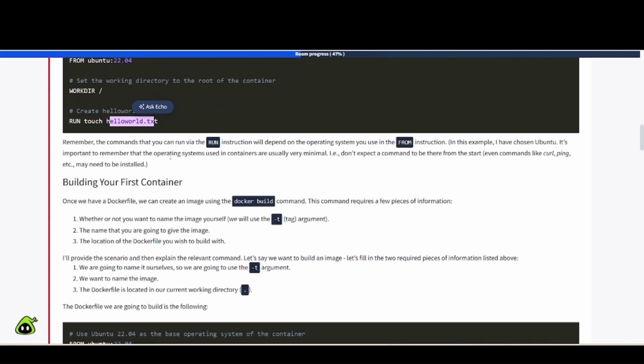Remember, the commands that you run via the run instruction will depend on the operating system you use in the from instruction. In this example, I have chosen Ubuntu. It's important to remember that the operating systems used in containers are usually very minimal. For example, don't expect a command to be there from the start. Even commands like curl, ping, etc. may need to be installed.